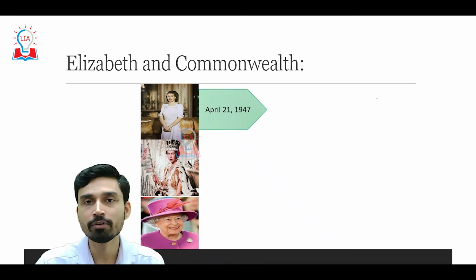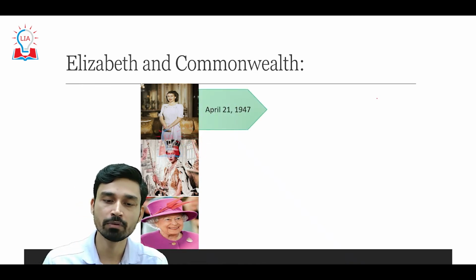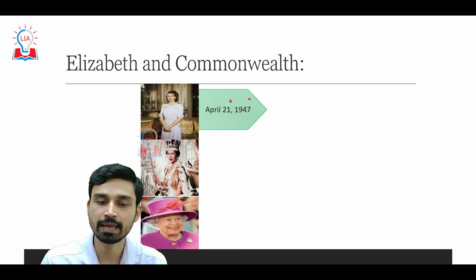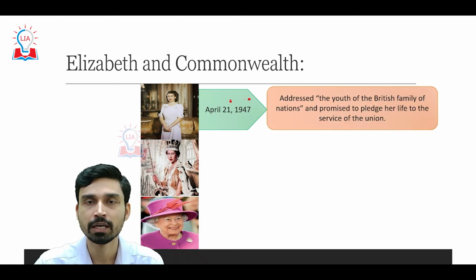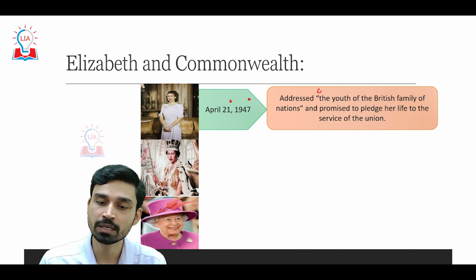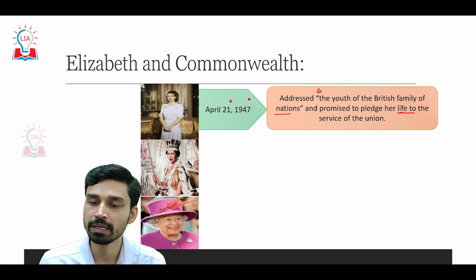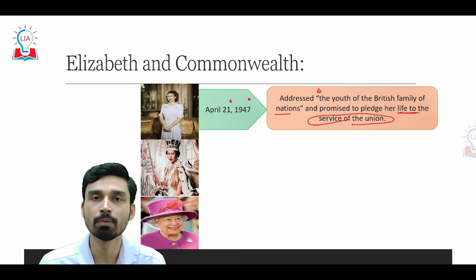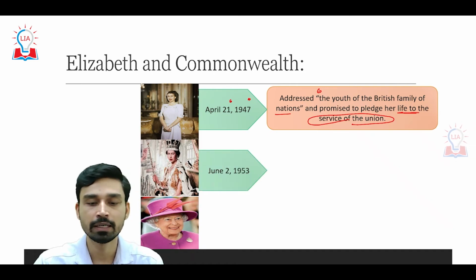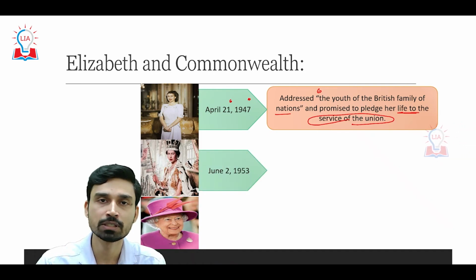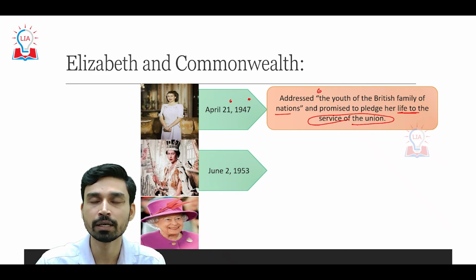The beginning of the relation between Queen Elizabeth II and the Commonwealth can be traced back to April 21st, 1947, when she was just 21 years old, and for the first time she addressed the youth of the British family of nations, basically meaning the Commonwealth member nations, and promised to pledge her life to the service of the Commonwealth Union.